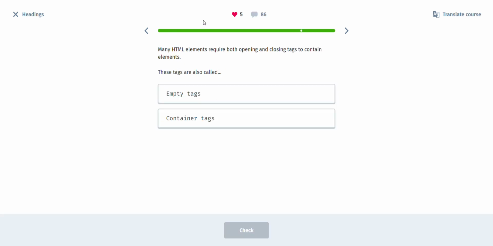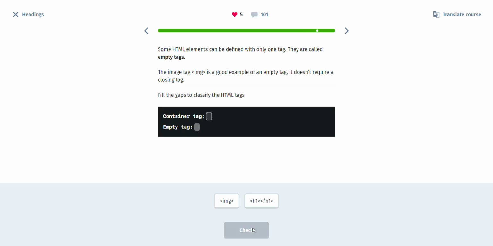Many HTML elements require both opening and closing tags to contain elements. These tags are so-called container tags, as I taught you before. Some HTML elements can be defined with only one tag. They are called empty tags.